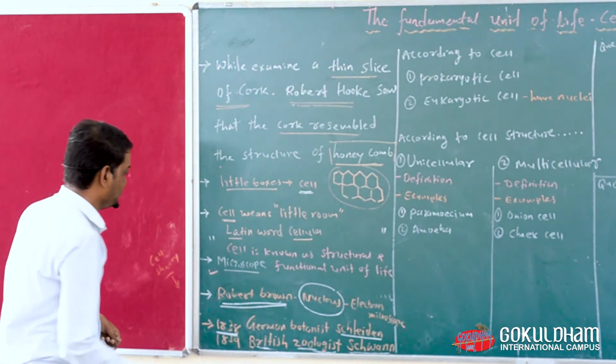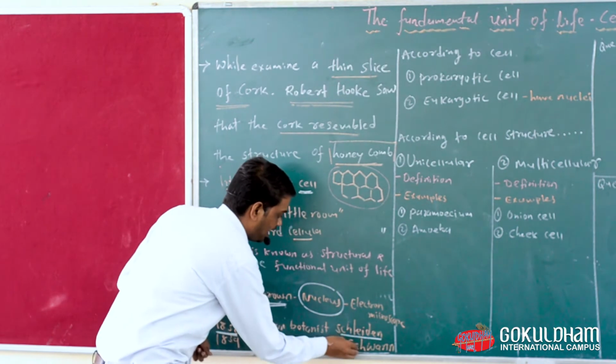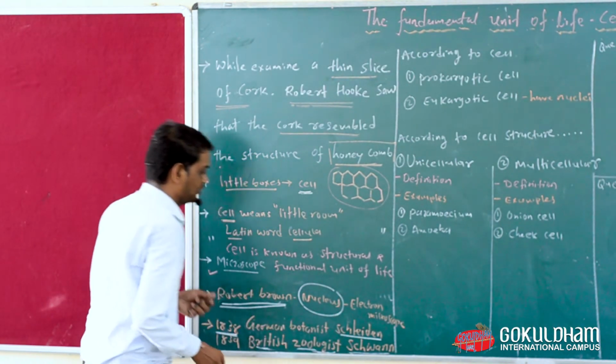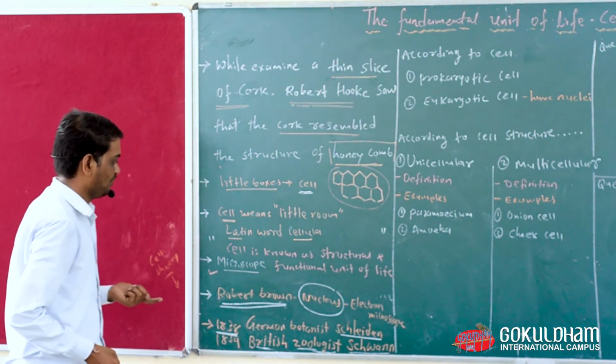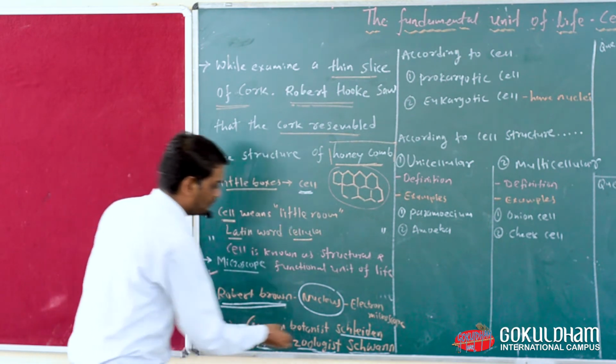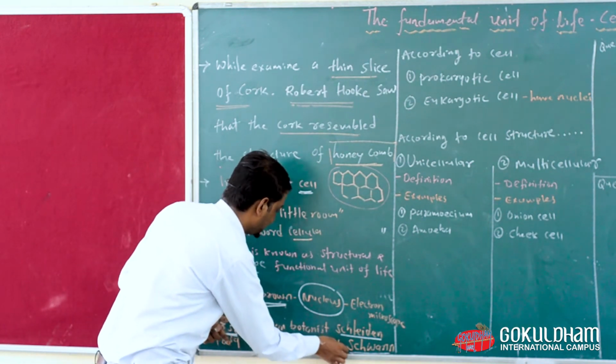Both of them gave the cell theory. So the cell theory was given by Schleiden and Schwann.